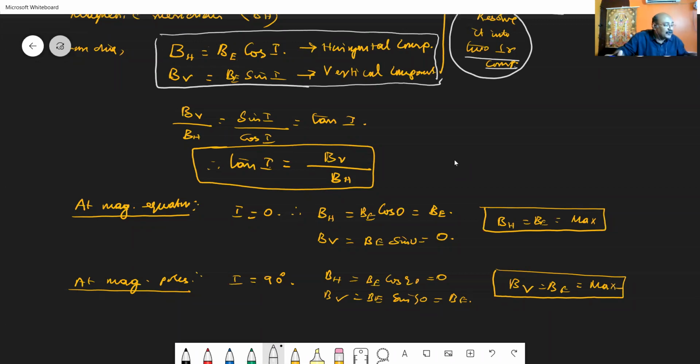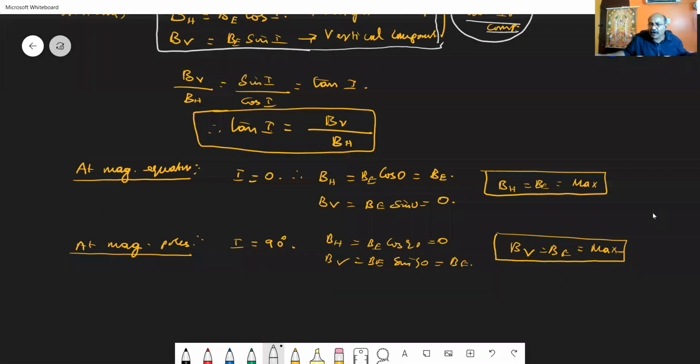But if you are considering it nearer to the magnetic poles, then the angle of inclination or dip I is equal to 90 degrees. Then the horizontal component will become 0 and the vertical component will become maximum. It is BV equal to BE.